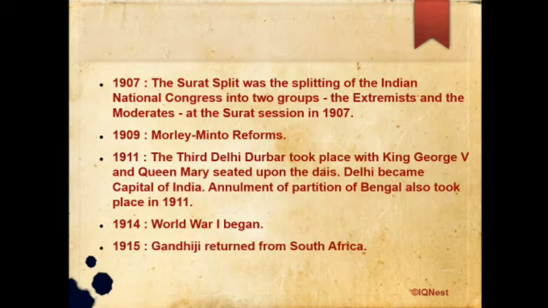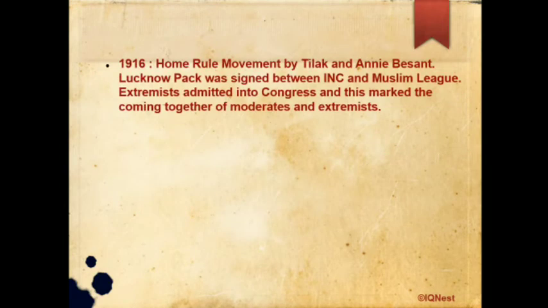In 1915, Gandhiji returned from South Africa. The next point, in 1916, the Home Rule movement by Tilak and Annie Besant happened. The Lucknow Pact was signed between INC and the Muslim League. Extremists were admitted into Congress, and this marked the coming together of moderates and extremists. So extremists and moderates combined in the Home Rule movement.